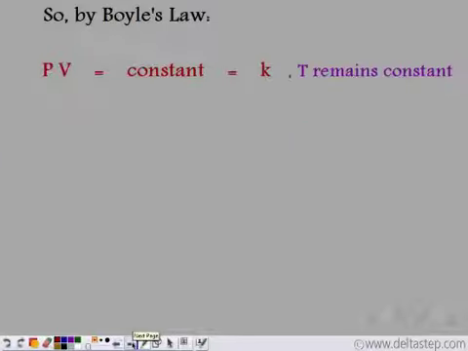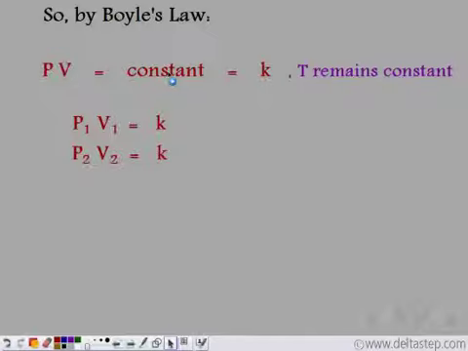From Boyle's law, we saw that PV, that is the pressure into volume of a gas, is constant. Let us denote this constant by K, and we know this is valid for a particular gas at a constant temperature. If we have the initial pressure P1 and initial volume V1, the product comes out to be K. The final pressure of the gas is P2 and the final volume is V2.